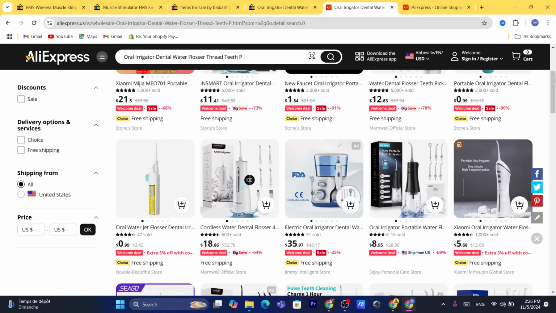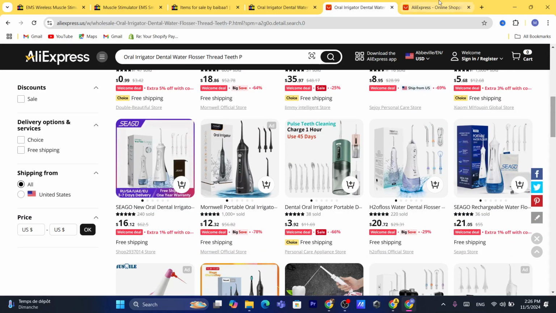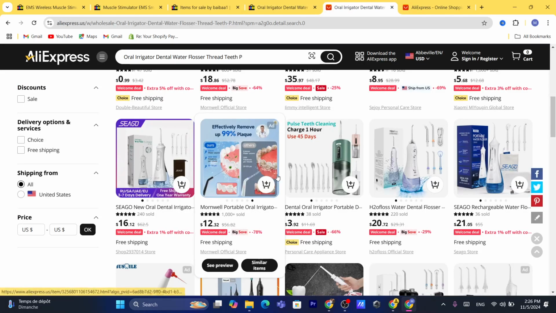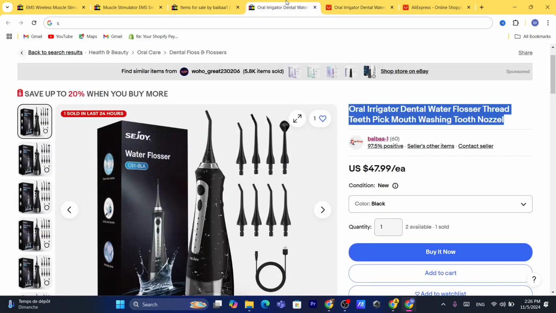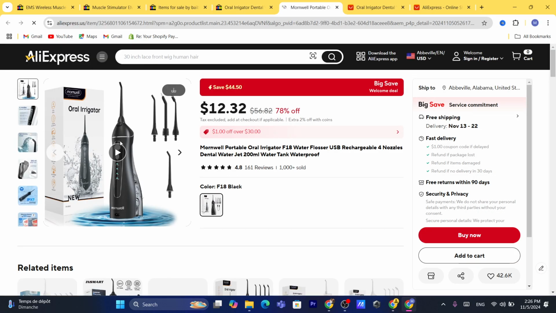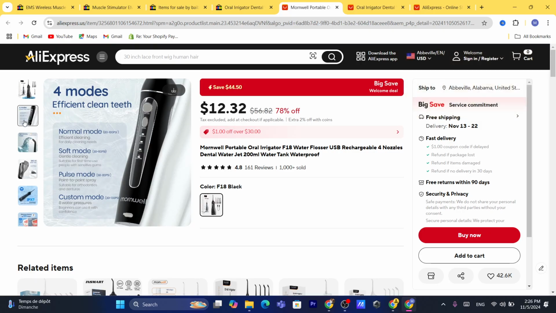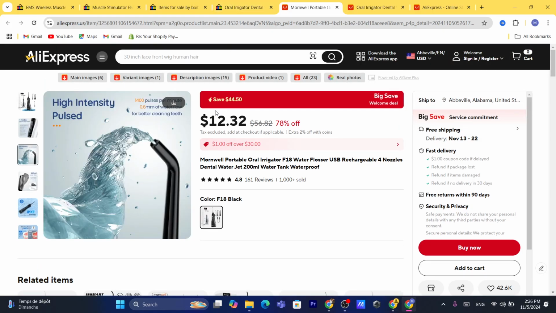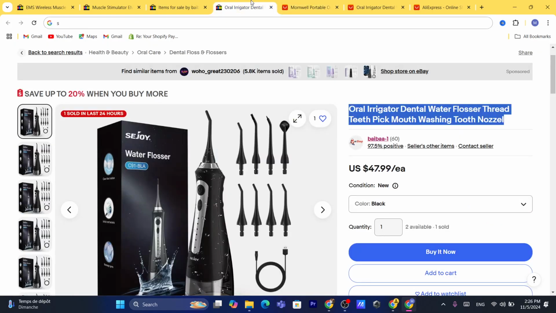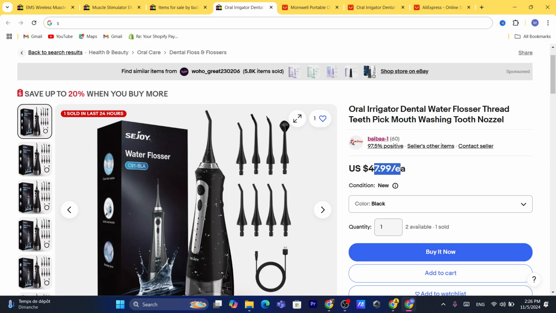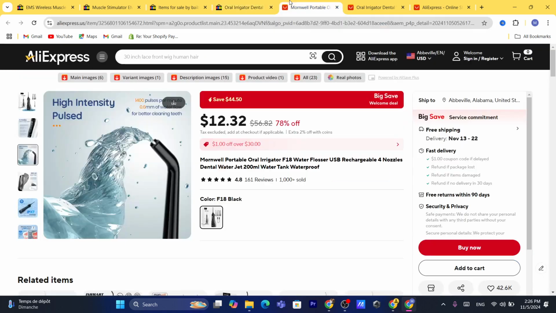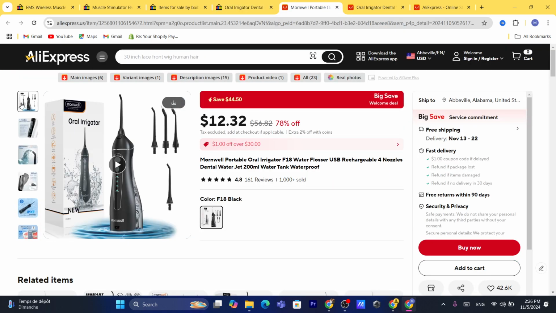I'm going to search for this. It seems like it's the same. Let me check. Yes, it looks like it's the same, as you can see. This guy is selling it for $12, and the product here on eBay is selling for $47. So yeah, that's it.